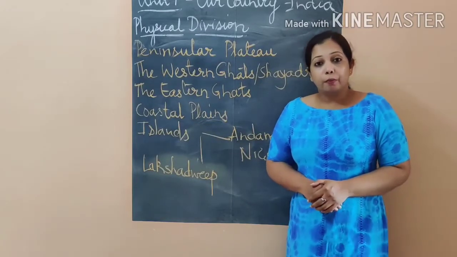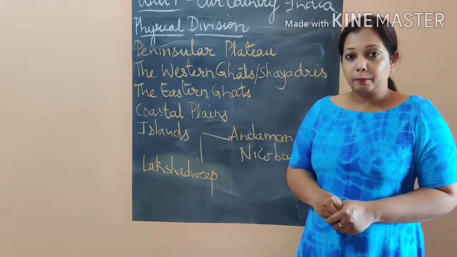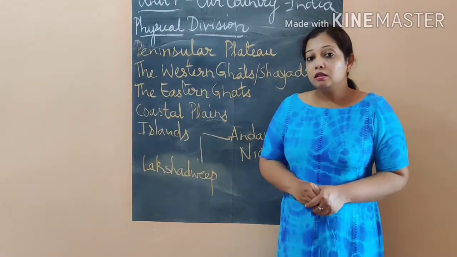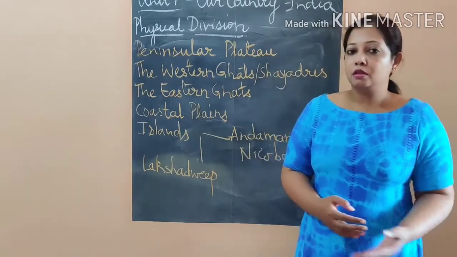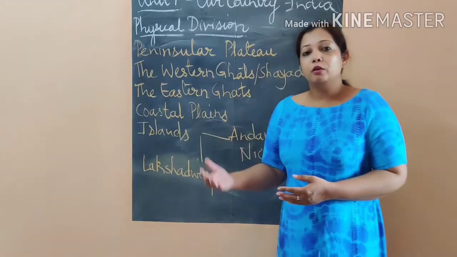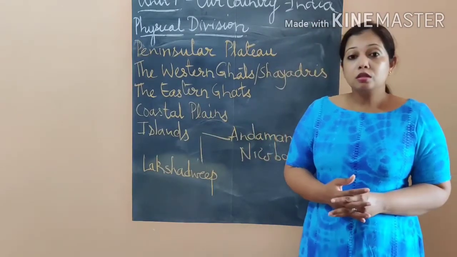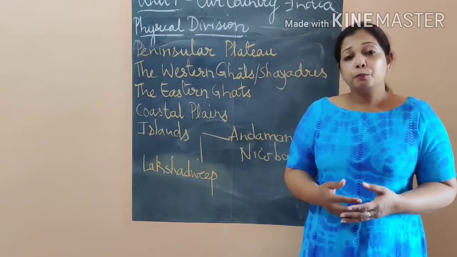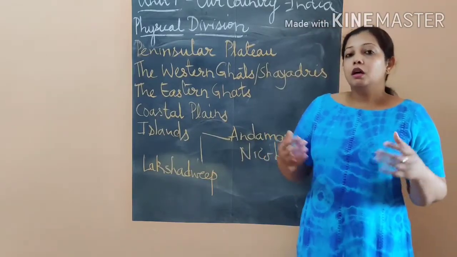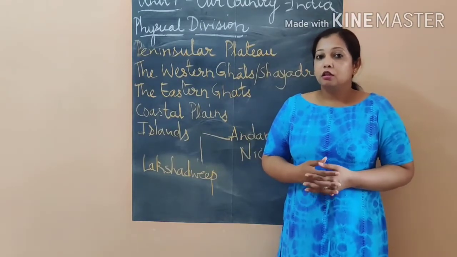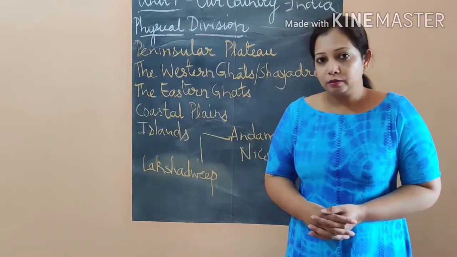Now the next topic that we come to is coastal plains. As I already told you, we have the Arabian Sea on the western side and the Bay of Bengal on the eastern side. Whichever states and cities touch the coastal areas are a coastal plain.